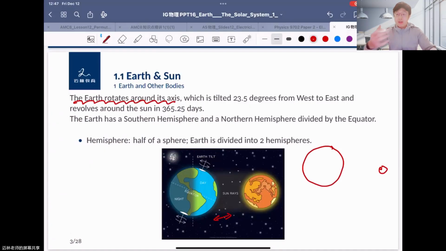First, Earth rotates on itself. Please remember this, it is very important. Secondly, the Earth is tilted by 23.5 degrees. Here is a perpendicular line, and the angle is 23.5 degrees.